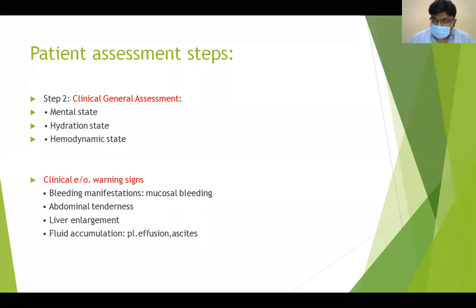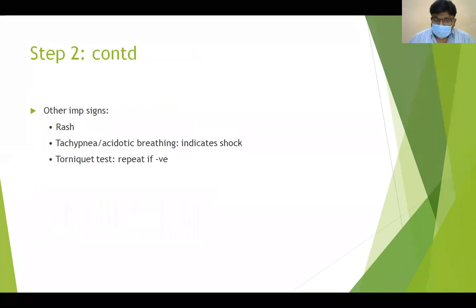Hemodynamic state, whether he is hypotensive, whether his pulse is weak or normal, and how his urine output is, we should assess all of this. Then clinical examination for warning signs: bleeding manifestation, abdominal tenderness, liver enlargement and tender liver, and fluid accumulation like pleural effusion and ascites.